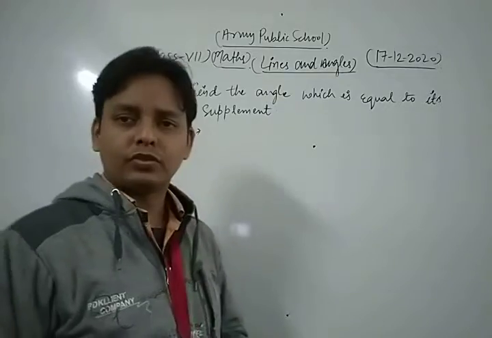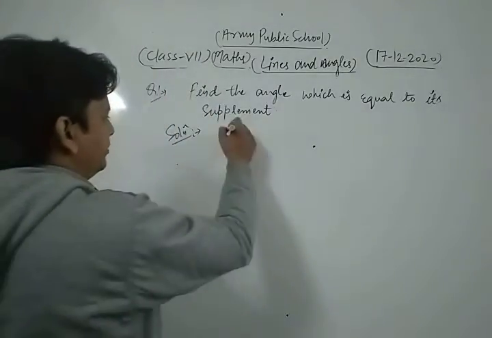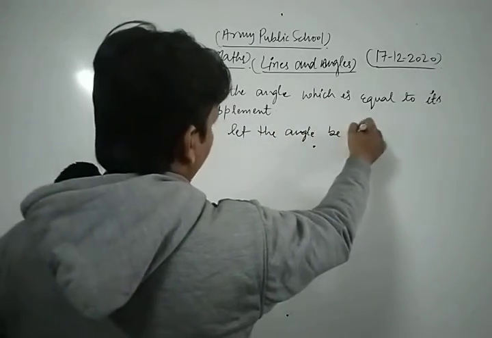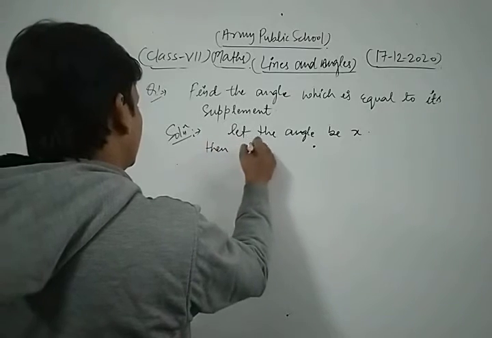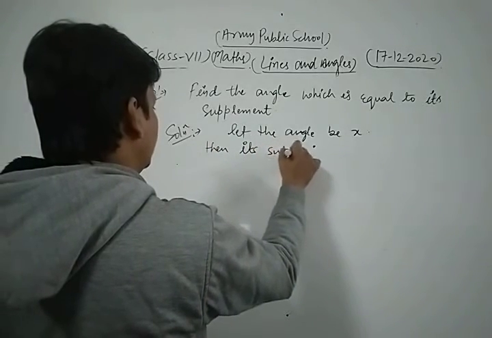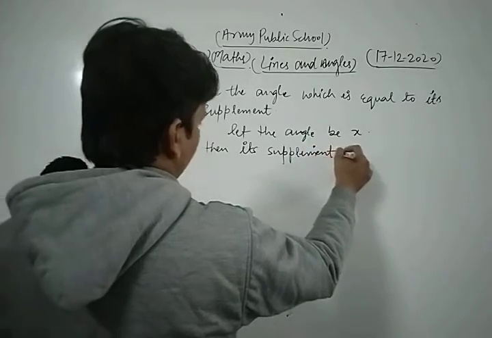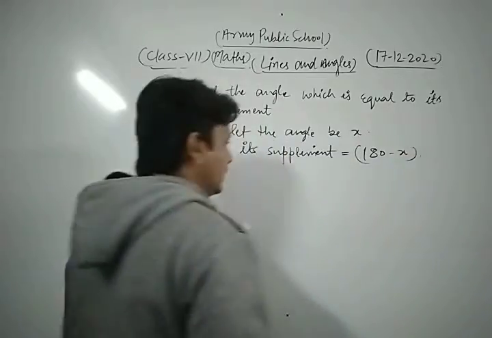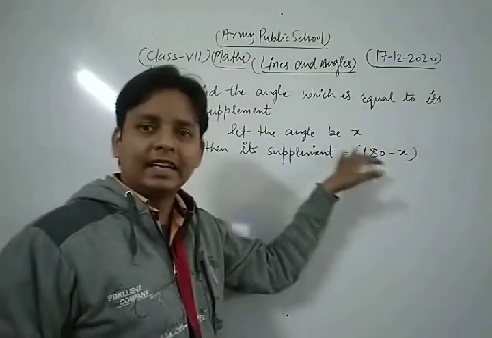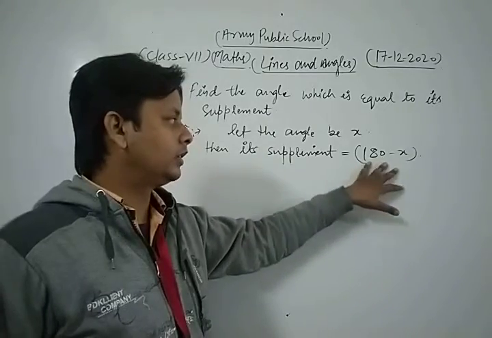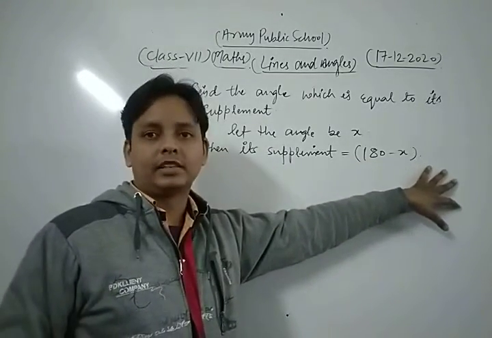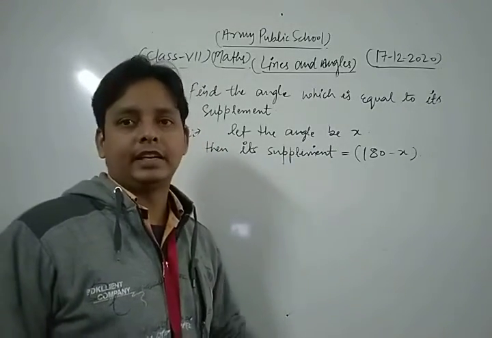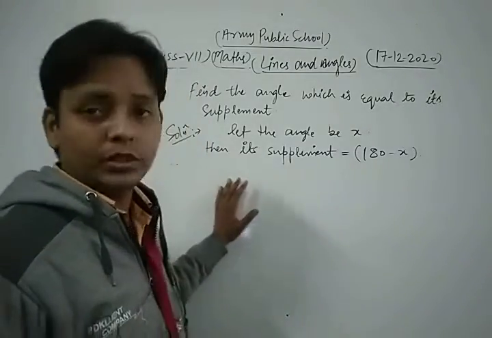So in that type of question, first of all, let the angle be x again. Let the angle be x. Then its supplement will be 180 degree minus x. So let the angle be x, then its supplement is 180 minus x. This is the concept. First of all we take the angle as x, then its supplement is 180 minus x. Now according to the statement.